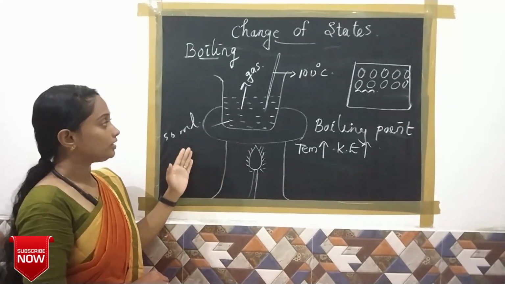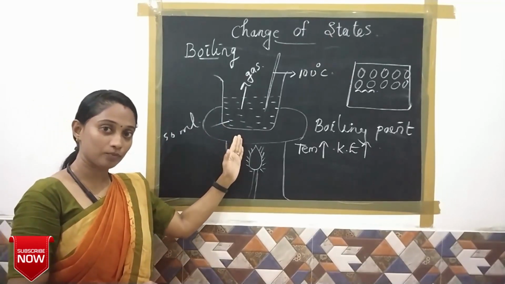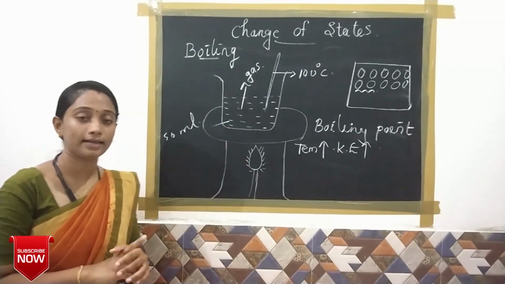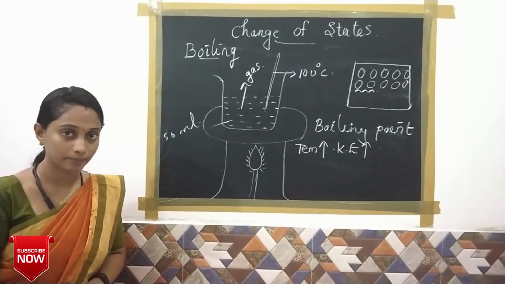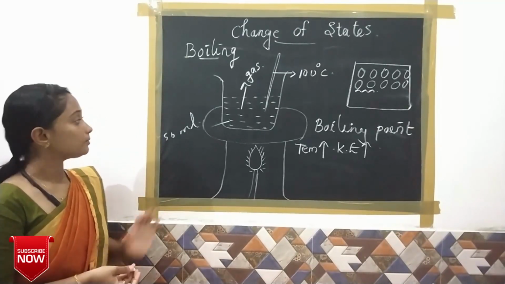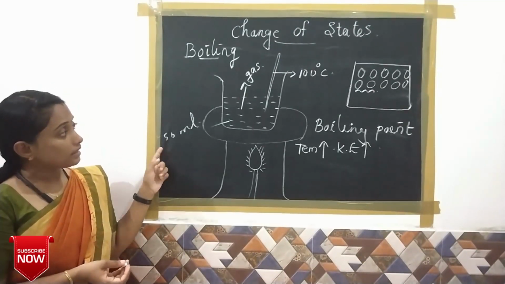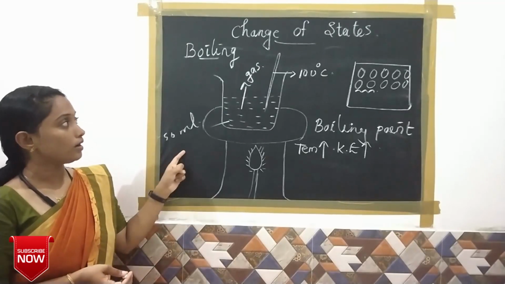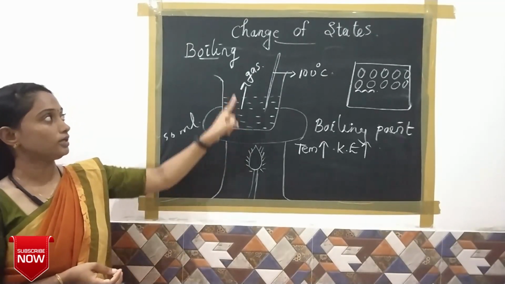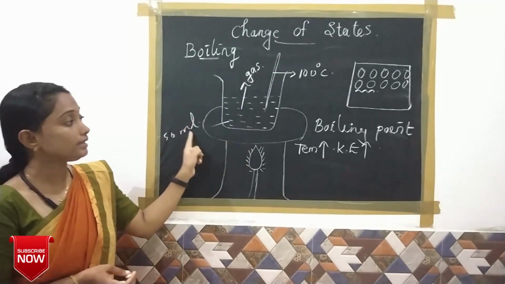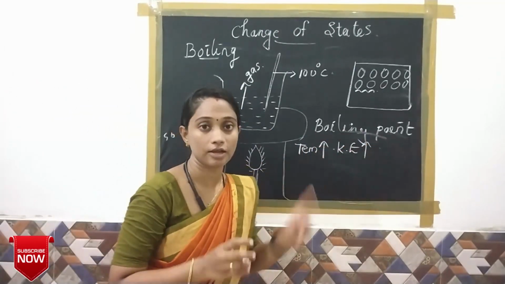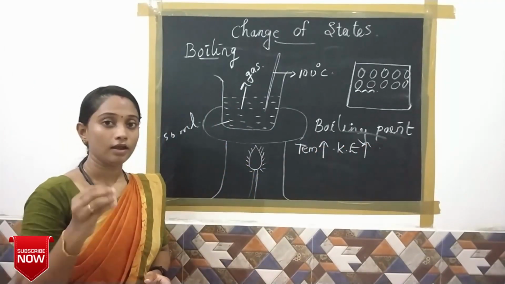So that energy added to the content of the beaker is named the latent heat of vaporization. It is defined as the heat energy required to change 1 liter of water to gas at its boiling point.